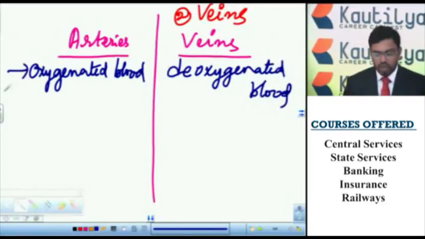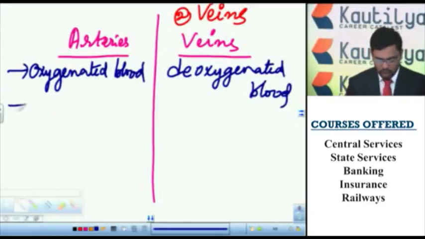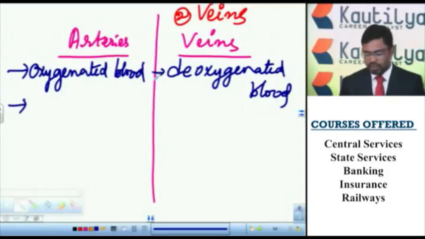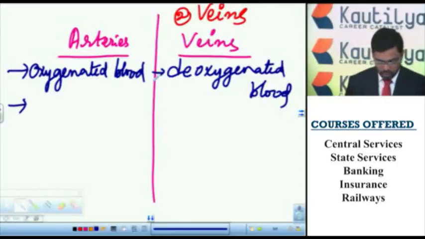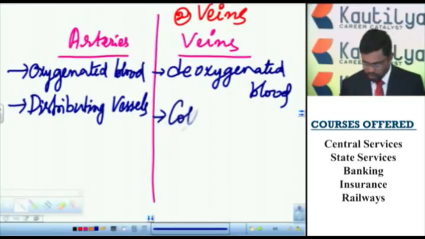That means the arteries carry the oxygenated blood away from the heart, whereas the veins collect the impure or deoxygenated blood from different parts of the body and transport it towards the heart. The arteries are called distributing vessels and the veins are called collecting vessels.